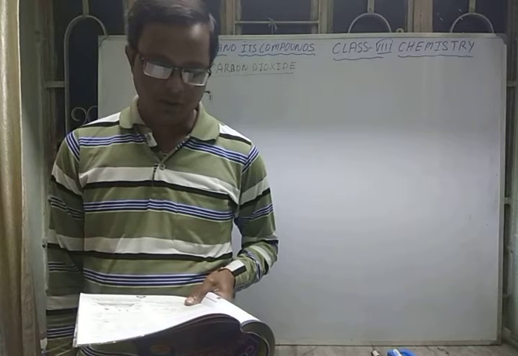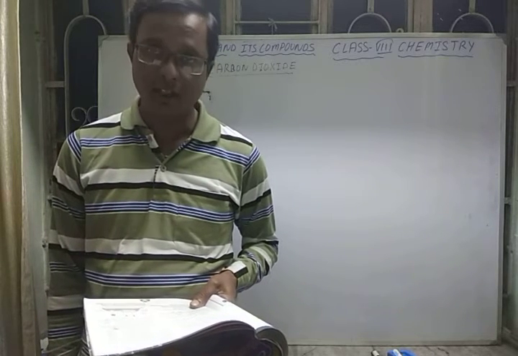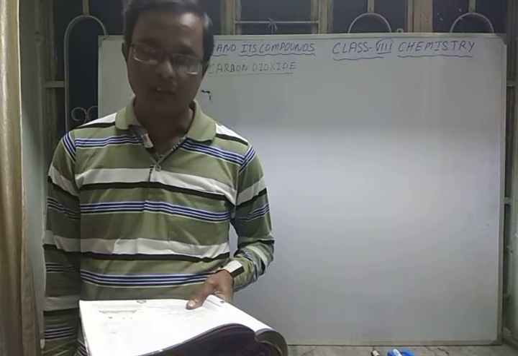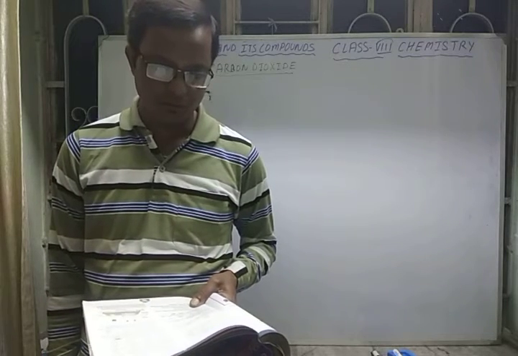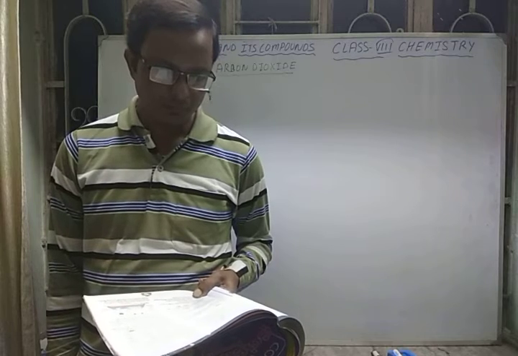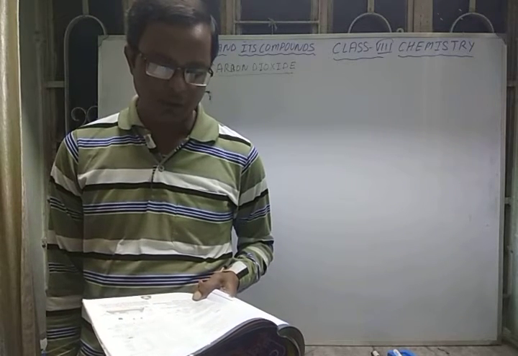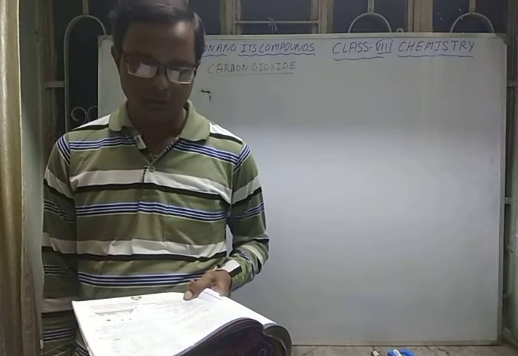So in the laboratory it is prepared by the reaction of dilute acid with metal carbonates actually. First of all, by burning: carbon dioxide can be obtained by complete combustion of carbon as a fuel.